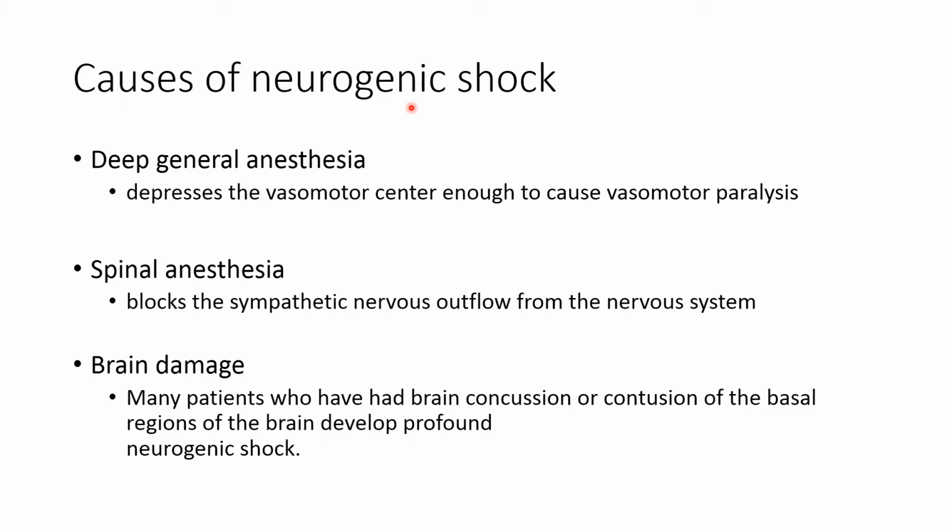Causes of neurogenic shock are deep general anesthesia, spinal anesthesia, and brain damage. Deep general anesthesia depresses the vasomotor center, and because of this, vasoconstrictor tone to the blood vessel decreases, and it leads to vasodilatation and neurogenic shock. Spinal anesthesia blocks the sympathetic neural outflow to the blood vessels, which produces vasodilatation and neurogenic shock. In many patients with brain damage, there is decreased blood flow to the vasomotor area, and it depresses the vasomotor centers, which is also a reason for neurogenic shock.